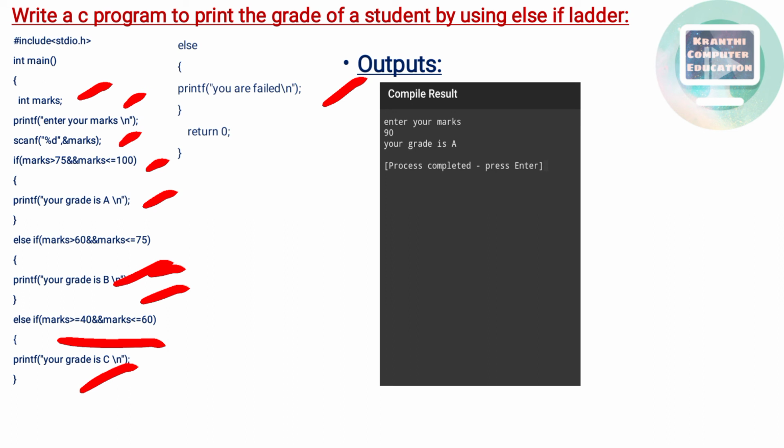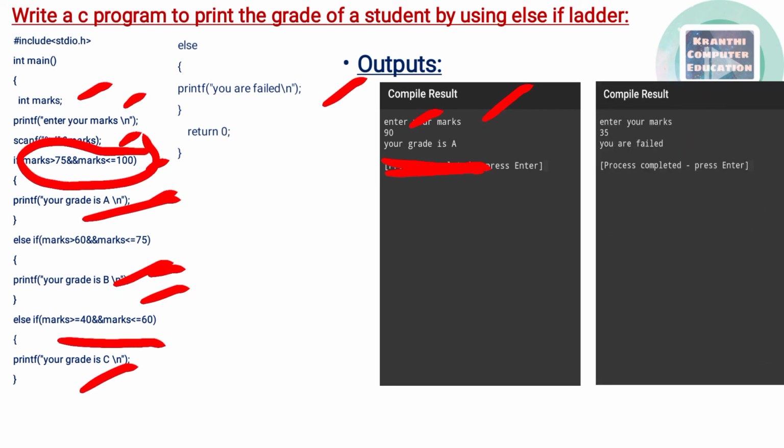See here, the first time I compiled this program, it asked me to enter your marks. I entered 90 here. So marks now has 90, and 90 is in the range of 76 to 100. That's why your grade is A is printed here. This is the first case output. Next we will see the second case output.